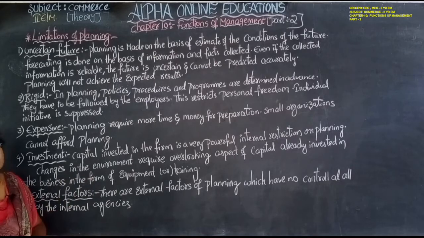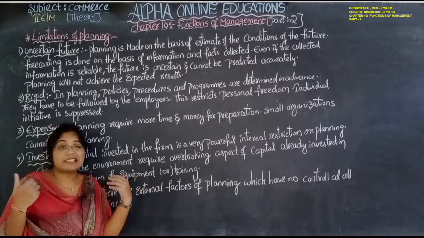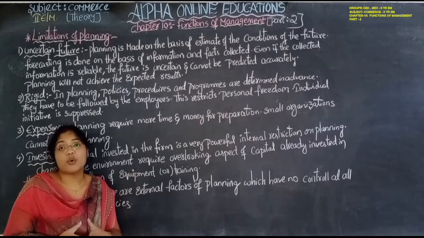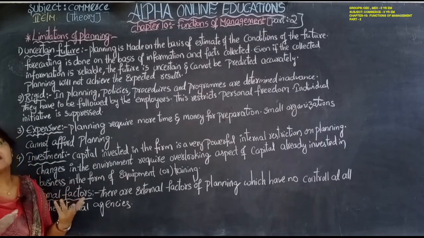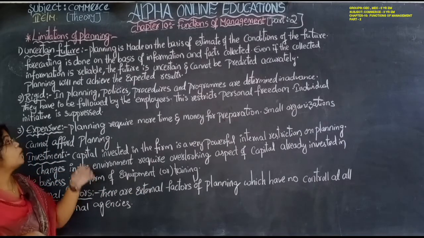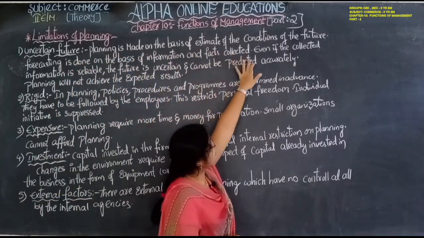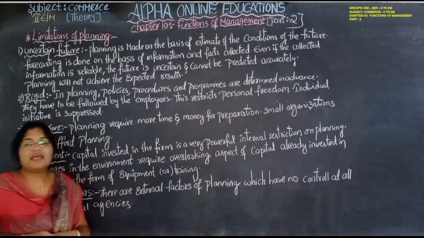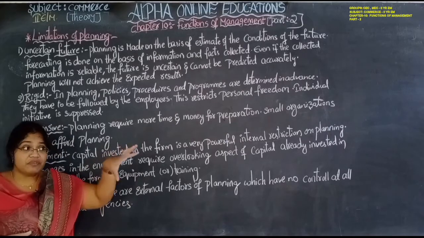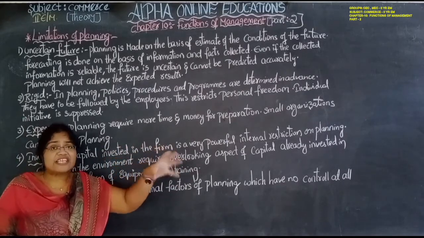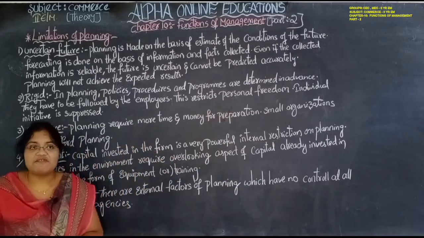So that's why, even though we are making the planning, the future is uncertain, so we can't estimate exactly what is going on in the future. Sometimes it will make the plan totally flop. Planning is made on the basis of estimates of the conditions of the future. The future will be like this, means estimation. That is not actually like that, but they estimate the future.